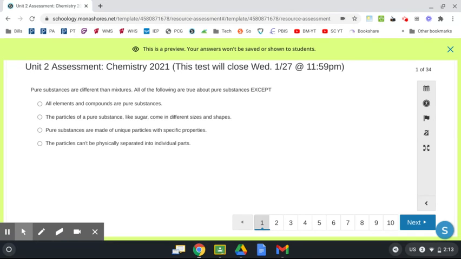Chemistry 2021. This test closes on Wednesday, January 27th at 11:59 p.m. Pure substances are different than mixtures. All of the following are true about pure substances except, so the one you are going to mark is the one that is false. You're looking for which one is false. All elements and compounds are pure substances. The particles of a pure substance, like sugar, come in different sizes and shapes. Pure substances are made of unique particles with specific properties. The properties can't be physically separated into individual parts.